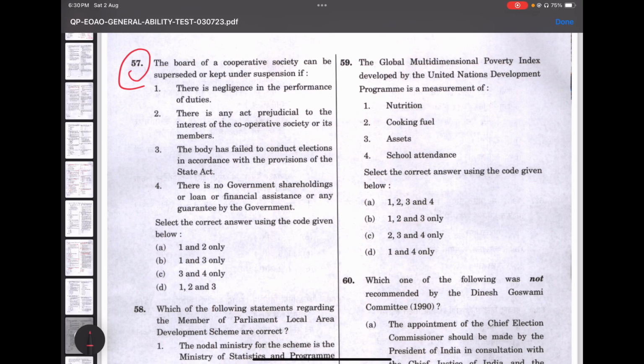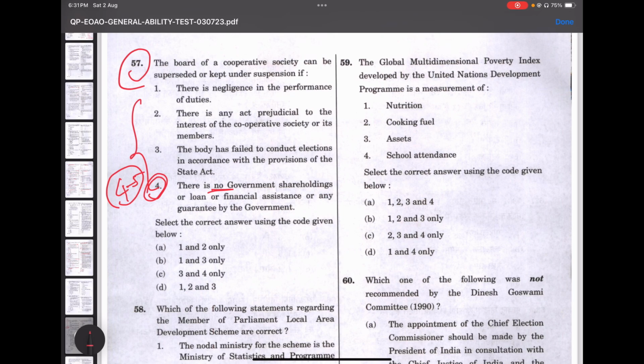Every time we get statement-based questions that have four or five statements, always check the last statement. Here, if you look at the last statement, it also has a negative connotation. Whenever there are extreme statements or negative words like no, without, we have to give extra attention to that, because it is easy for the question setter to just play with the words, right?